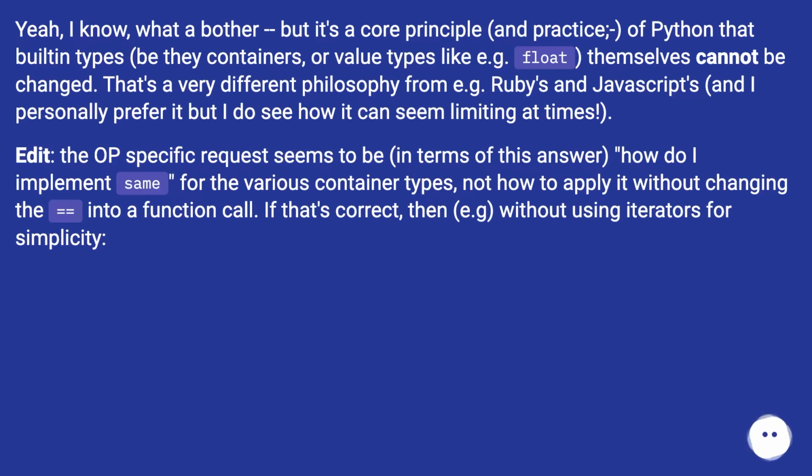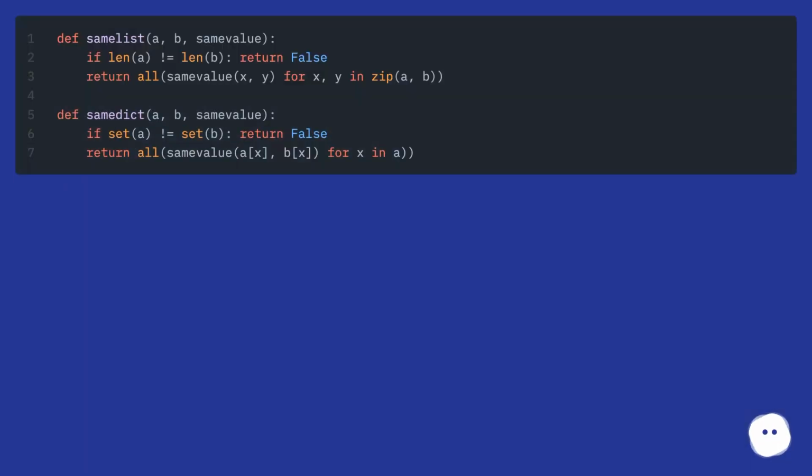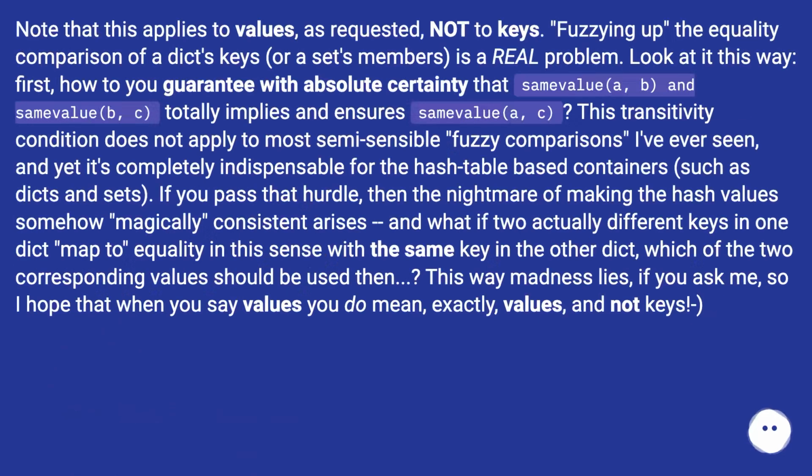Edit: the specific request seems to be, in terms of this answer, how do I implement same for the various container types, not how to apply it without changing the == into a function call. If that's correct, then e.g., without using iterators for simplicity. Note that this applies to values, as requested, not to keys.